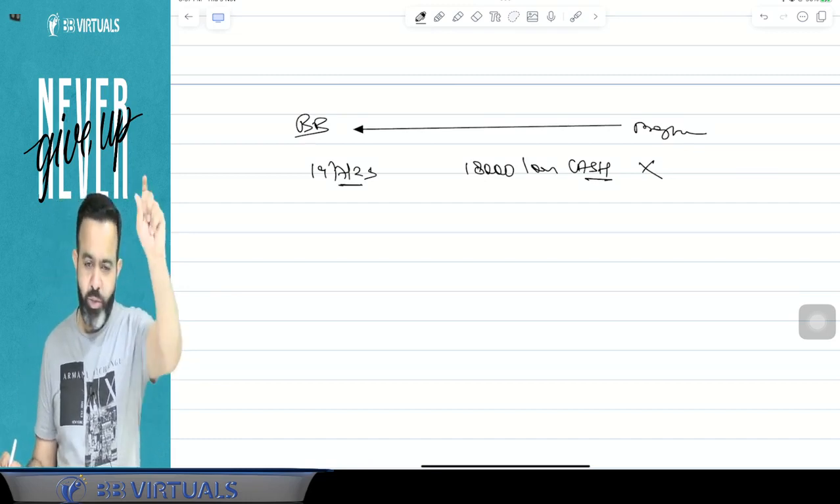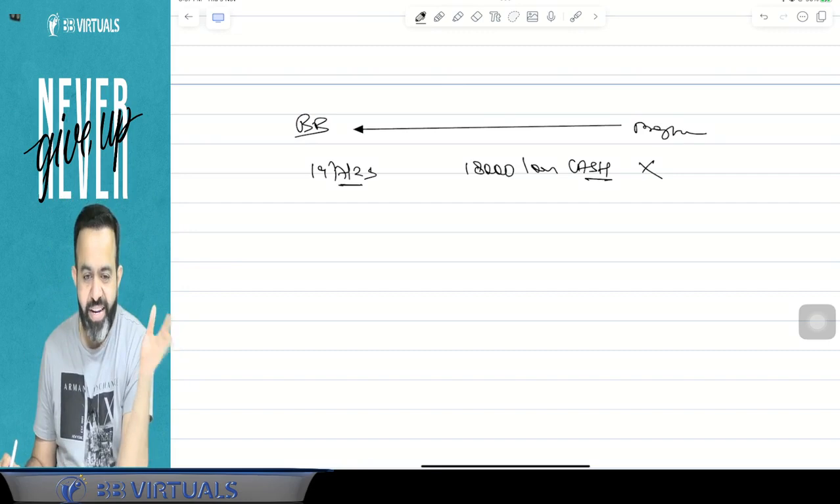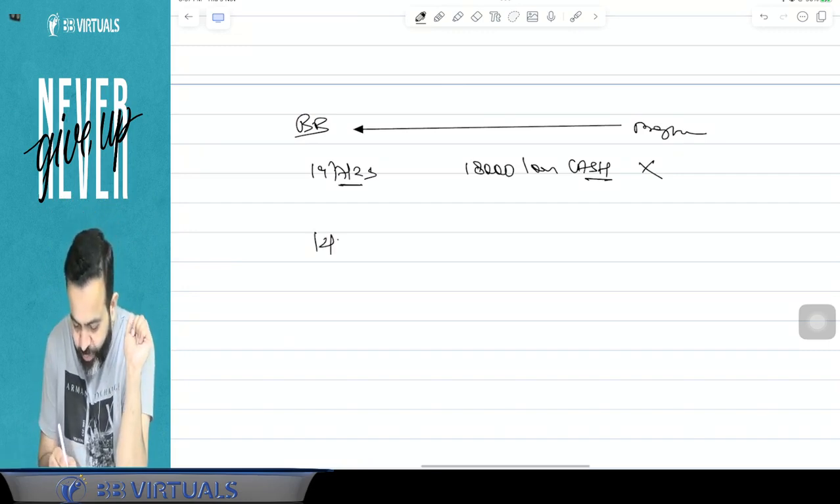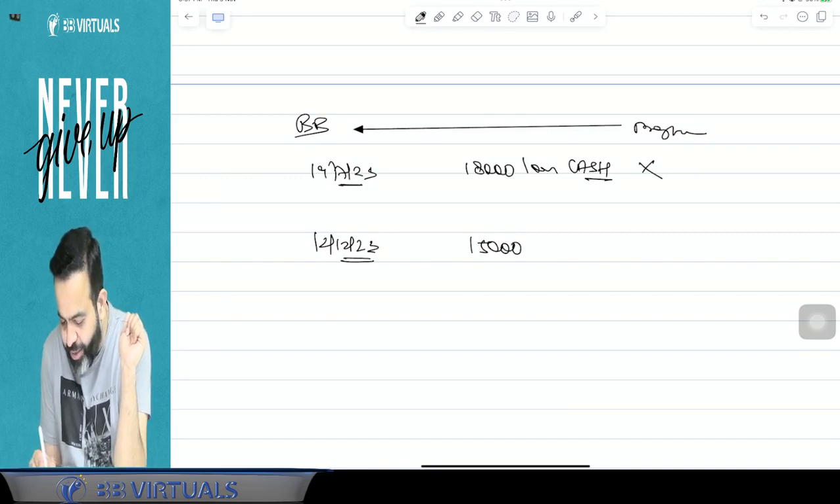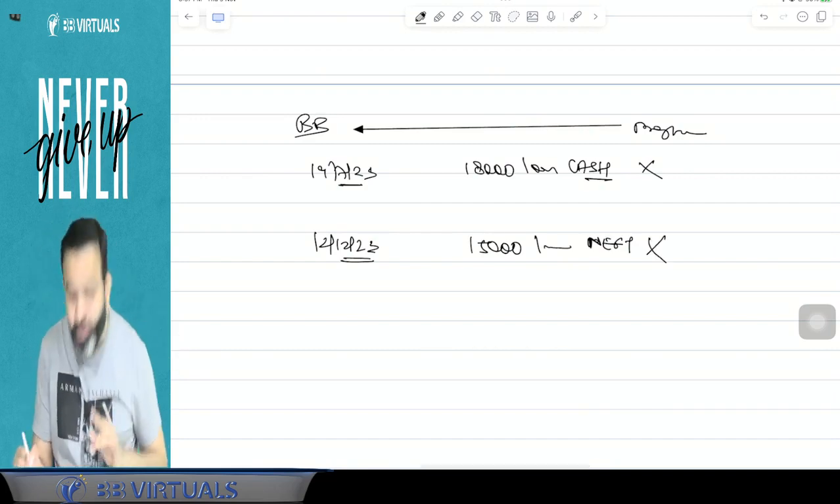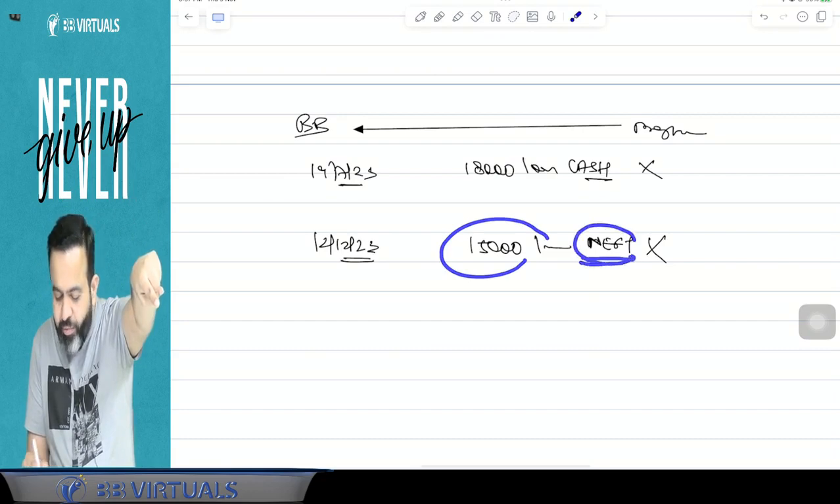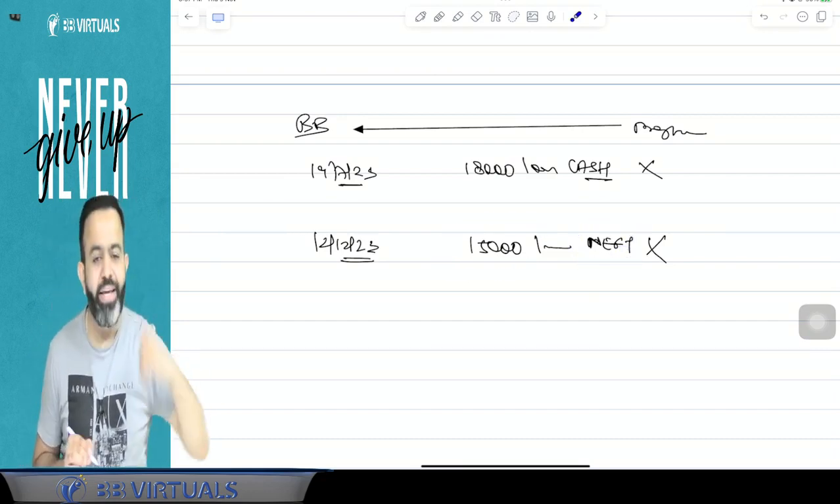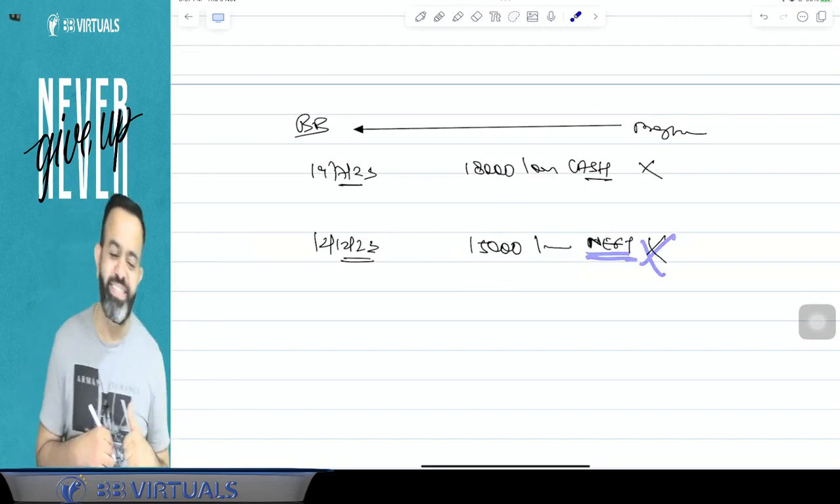Because on this date, the total loan outstanding is only 18,000. So there is no violation. Now suppose on 12 December 2023, I again took a 15,000 loan from the same person by way of NEFT. Now is there any violation? The answer is no, there is no violation, because here you are accepting the loan by way of NEFT.